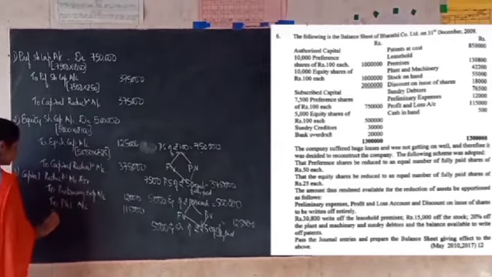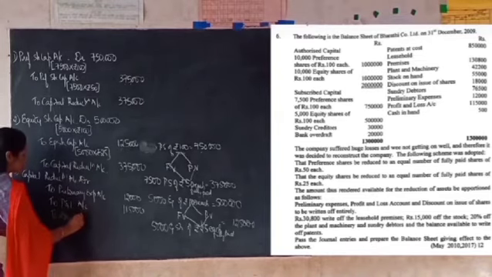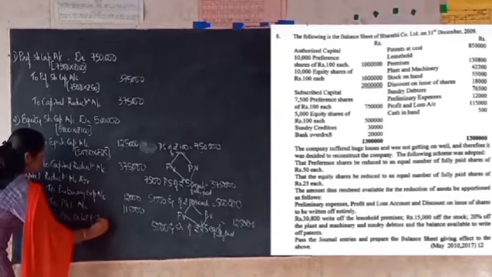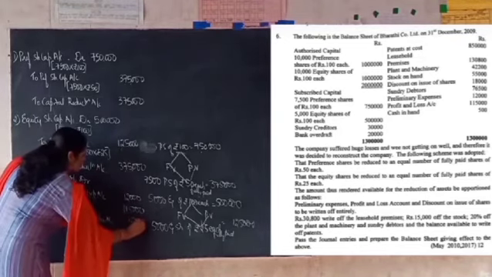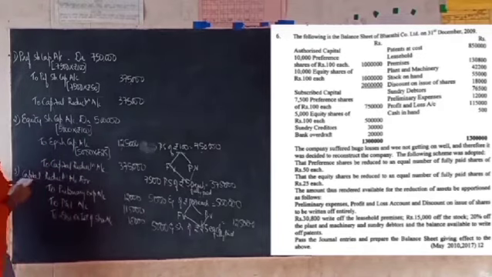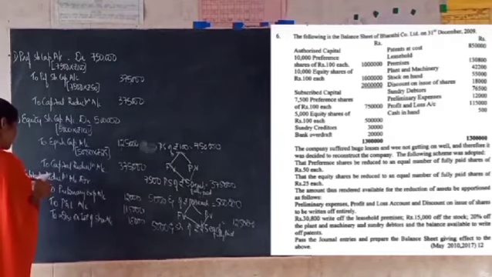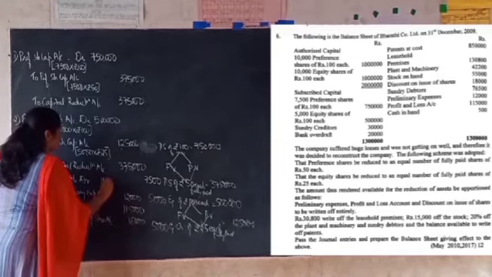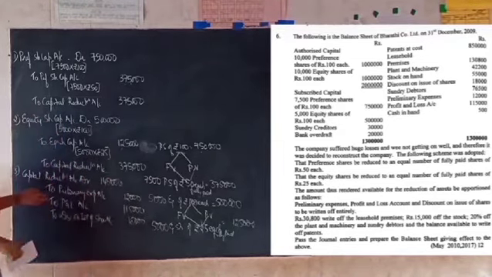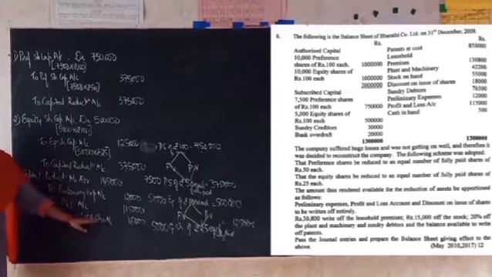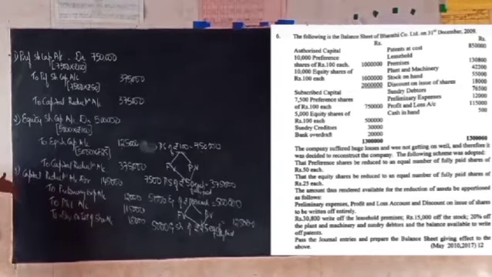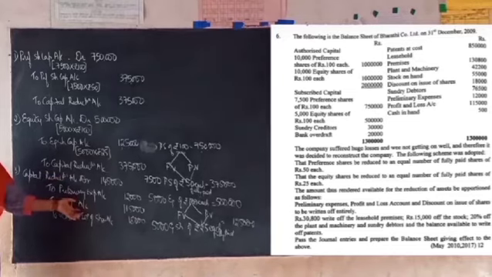Then they want to write off the discount on issue of shares account. So they had 18,000. So now the total amount debited to the capital reduction account in this entry is going to be 1,45,000. So here we have written off preliminary expenses, profit and loss account as well as discount on issue of shares account. So now what is the narration we can give for this entry? Being the fictitious assets written off.